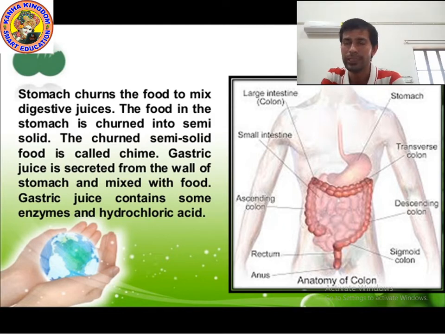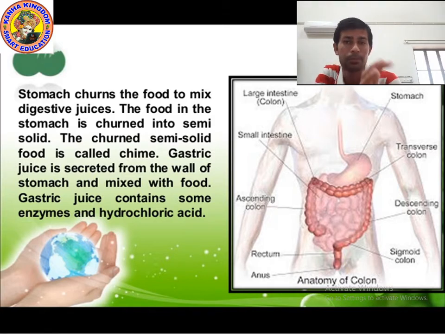And which juice is secreted by the wall of the stomach? Gastric juice. This digestive juice helps in churning and mixing the food. Gastric juice is secreted from the wall of the stomach and mixed with the food. Gastric juice contains some enzymes and hydrochloric acid.